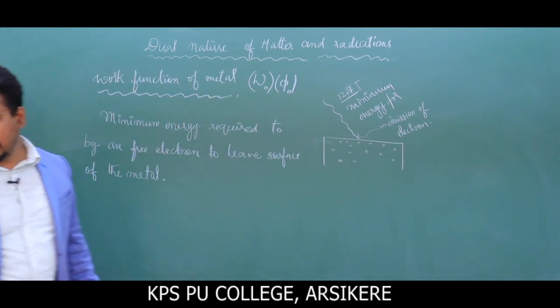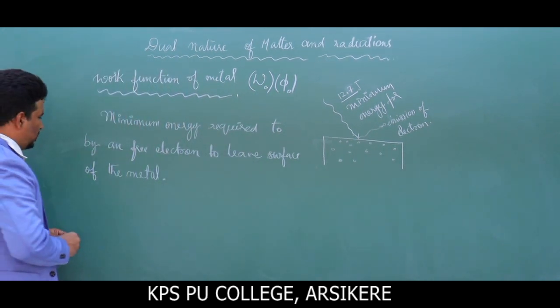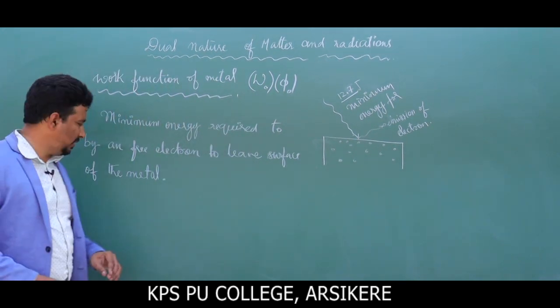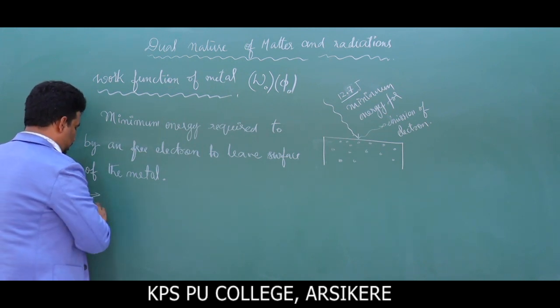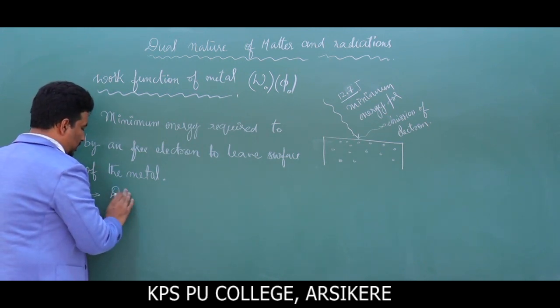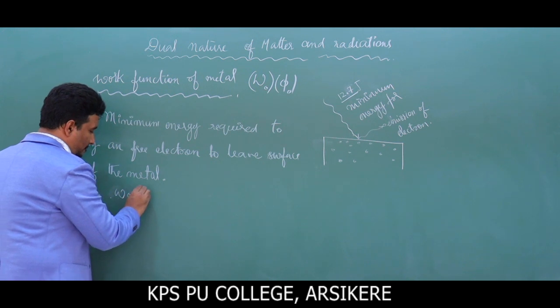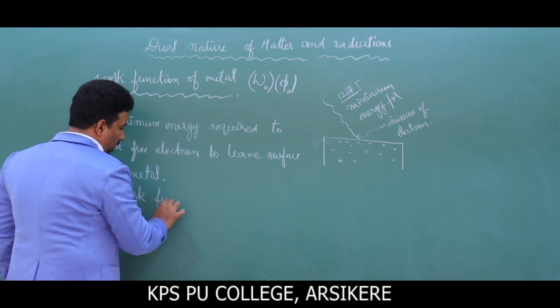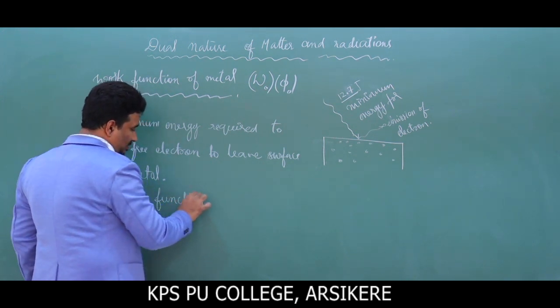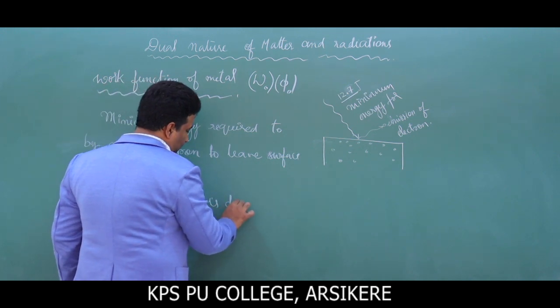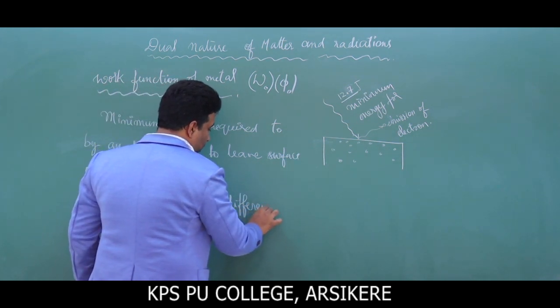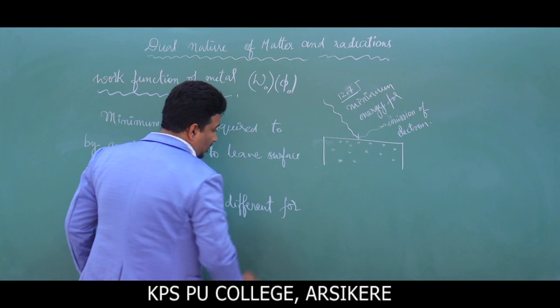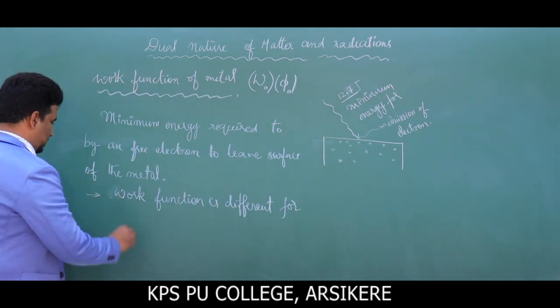So we will write the next statement: work function is different for different metals.